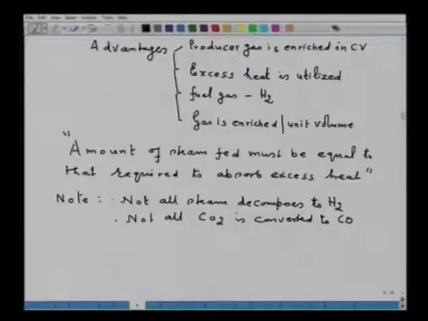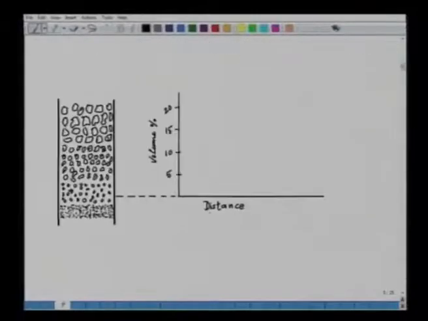Now, a simple gasification process, it can be represented in this particular fashion. Say this is a simple gasification process of coke with air.